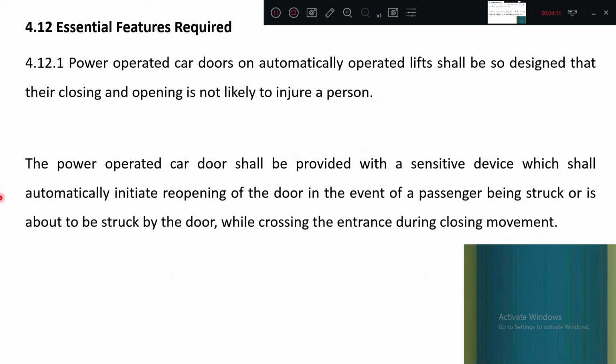Okay, the power operated car door shall be provided with a sensitive device which shall automatically initiate reopening of the door in the event of a passenger being struck while crossing the entrance during the closing movement. Means if some person is lagging behind, half of the body inside, outside, like that, it should automatically reopen that door. Whenever the door is about to close, the sensors should check whether any persons are there or not.